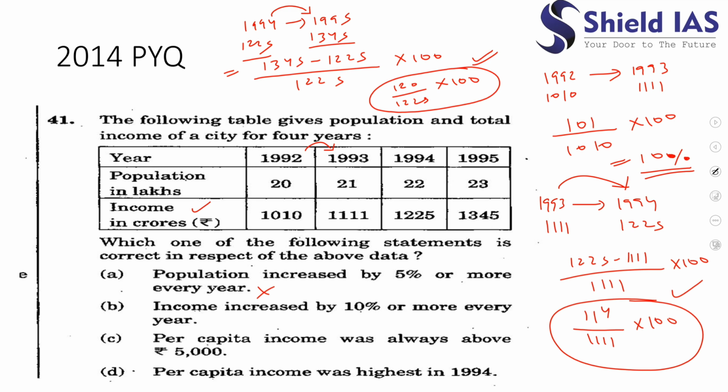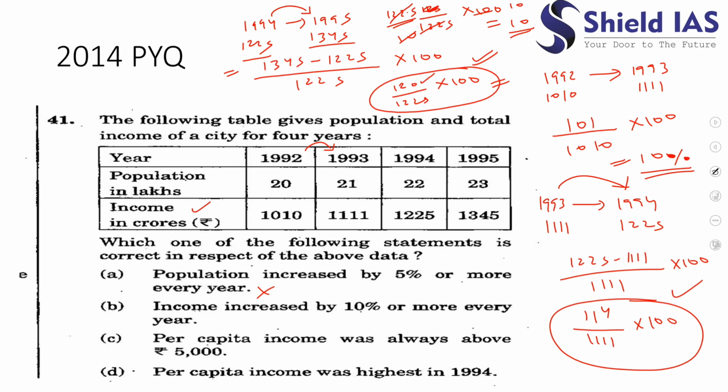Instead, let's say I write 122.5 upon 1225, into 100. This becomes more logical, because it would come out to be exactly 10.